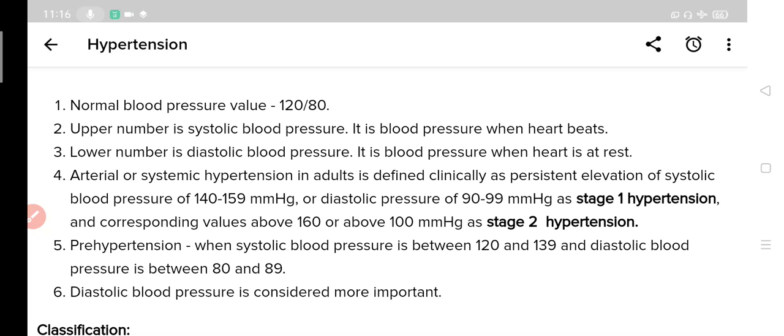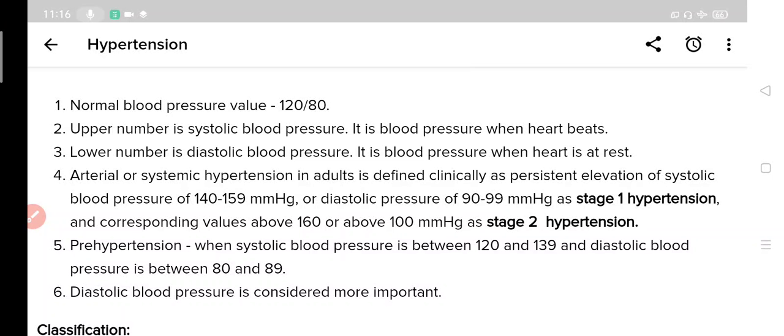The same is the case for diastolic blood pressure. Up to 80 it is considered normal, 90 to 99 is considered stage 1, and above 100 it is considered stage 2. And the same case here, that between 80 to 89 it is considered pre-hypertension.